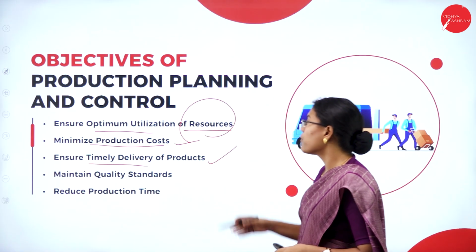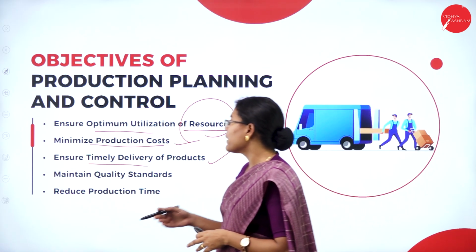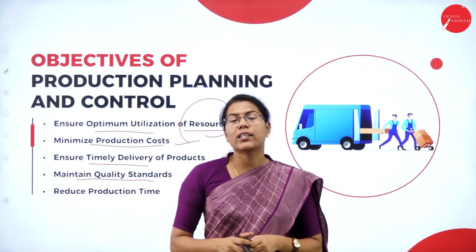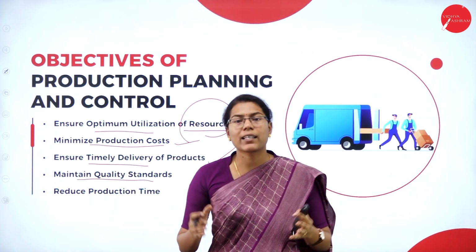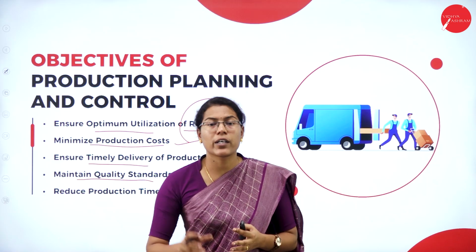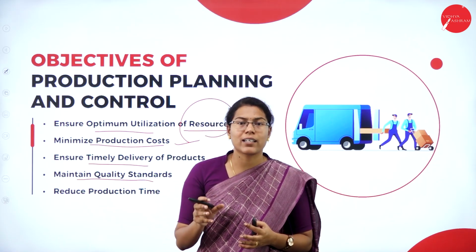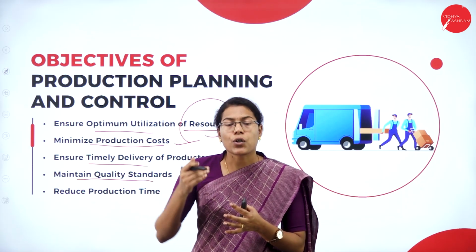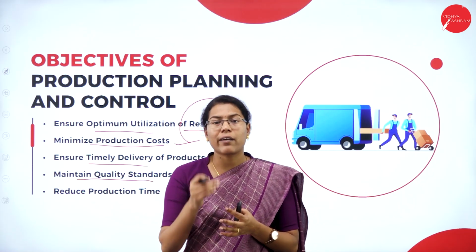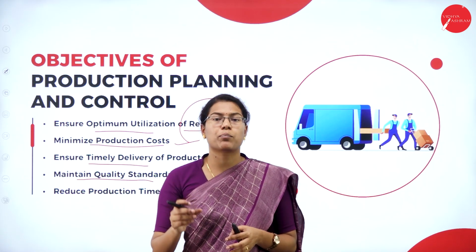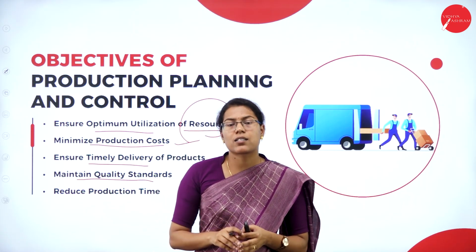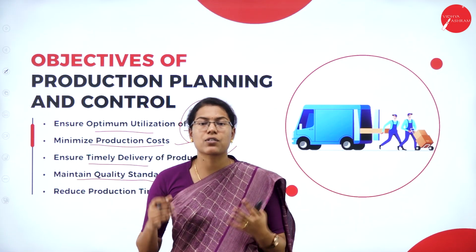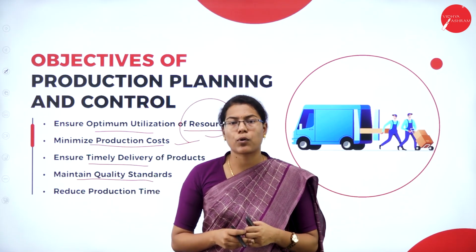One of the objectives of production planning and control also includes maintaining quality standards. So in order to maintain proper quality standards, proper production planning and control is important. So deploying proper controlling methods and techniques, monitoring the activities in each step. So it will make sure that every product or every unit of a product is produced as per the set quality standards without compromising any other features and characteristics of that particular product.